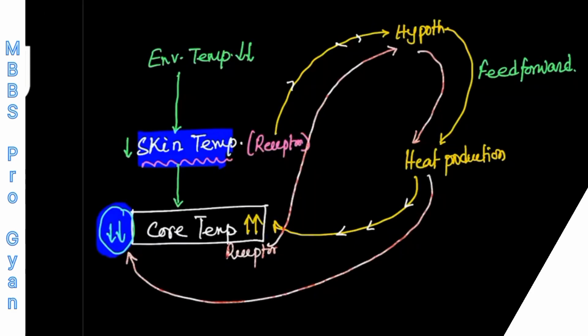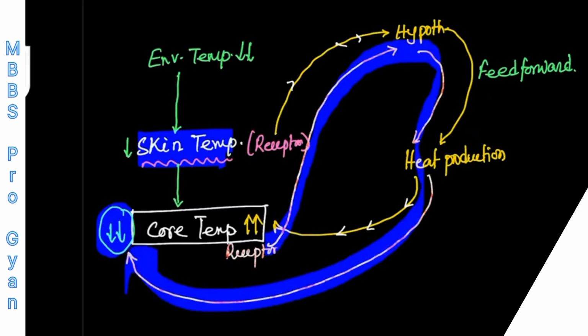That means when the core body temperature has already decreased, this system is trying to increase it. What type of system is this? This is typical of a feedback type of control system. Getting my point? When temperature is decreased, it is trying to increase your temperature, right? So this is typical of the negative feedback control system of thermoregulation.